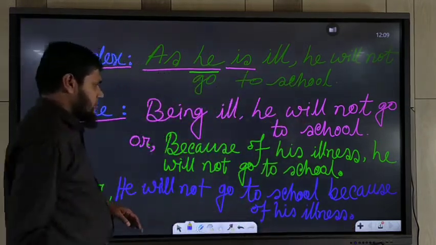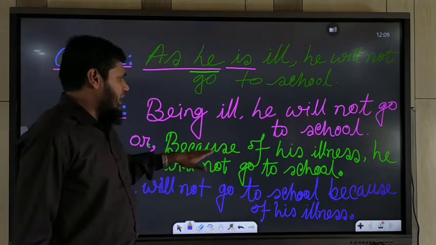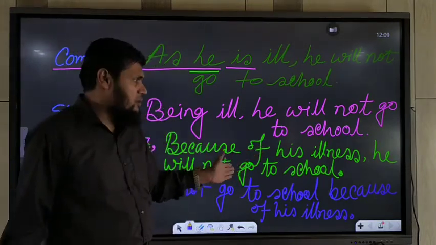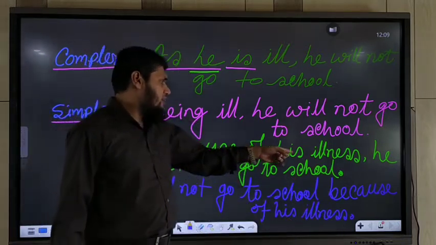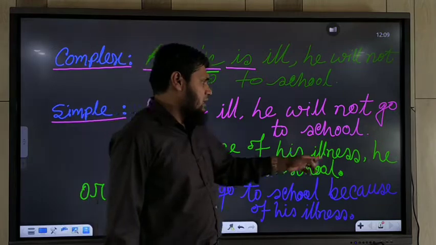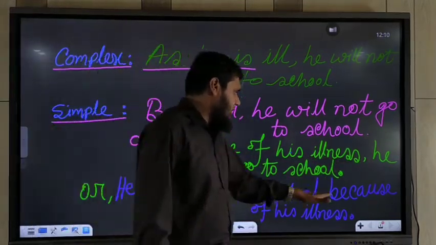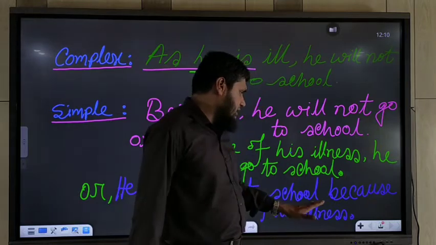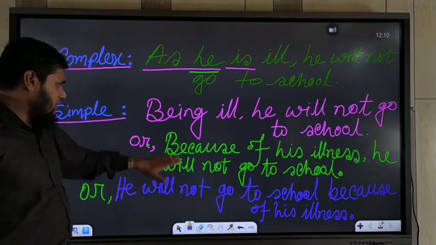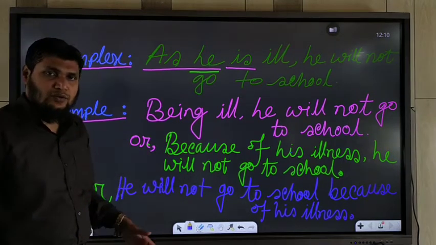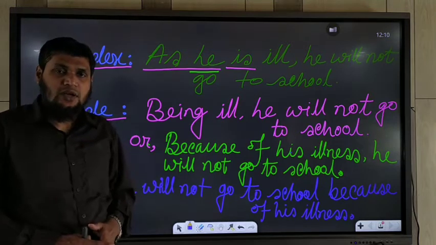You may use the first part at the beginning of the sentence or at the end of the sentence. If you write the phrase at the beginning of the sentence, you should use a comma. If you use the phrase at the end of the sentence, because of his illness, you should not use a comma. Okay, using any of these rules, you may change a complex sentence into a simple sentence.